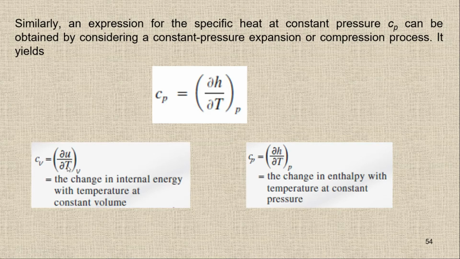For Cv, it is simply the change in the internal energy with temperature at constant volume, and Cp is simply the change in the enthalpy with temperature at constant pressure. So please be careful. For Cv we have the change in the internal energy, and for Cp we have the change in the enthalpy.